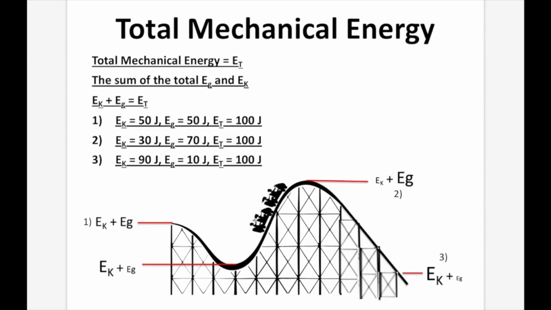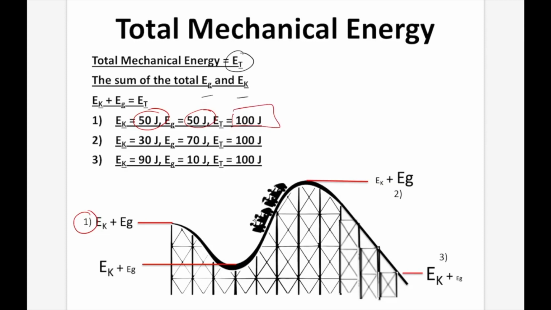Total mechanical energy we write usually as ET, and it's the sum of the EG and the EK. So EK plus EG gives us ET. So in example 1, you can see right here on the left-hand side, let's just say that that is halfway. That might be our total half height. So in this case, half of the energy is going to be kinetic energy, and half of it is going to be potential energy, giving a total of 100 joules.